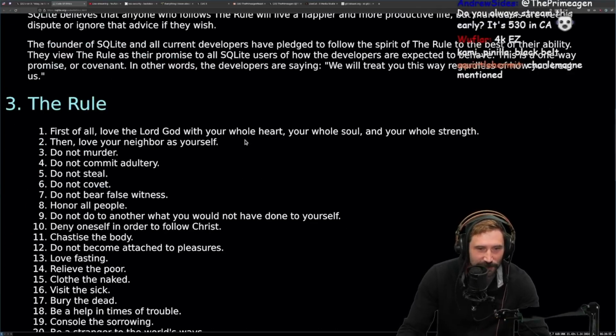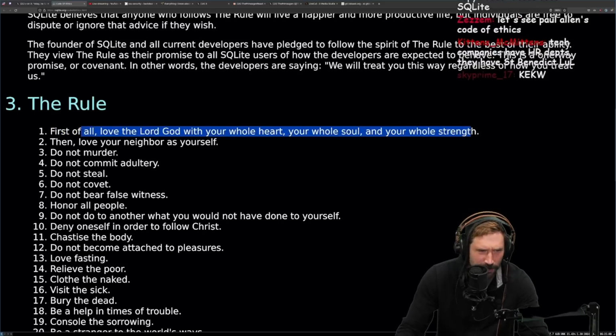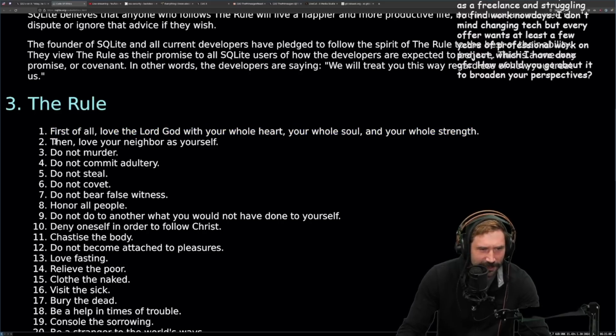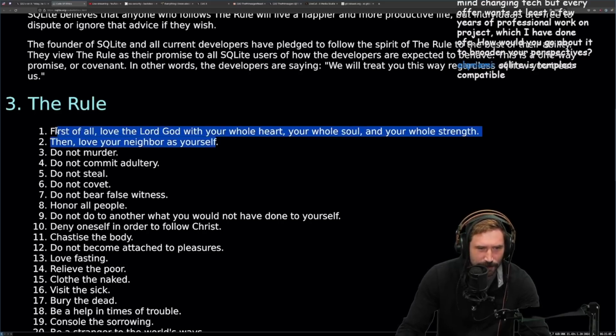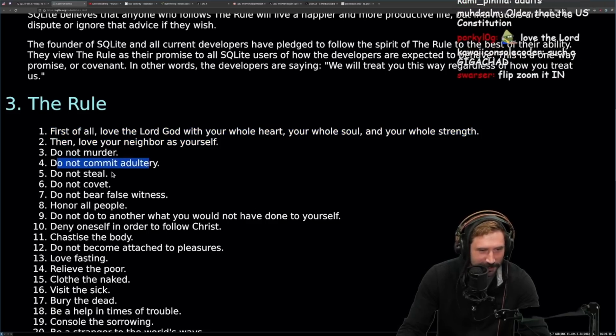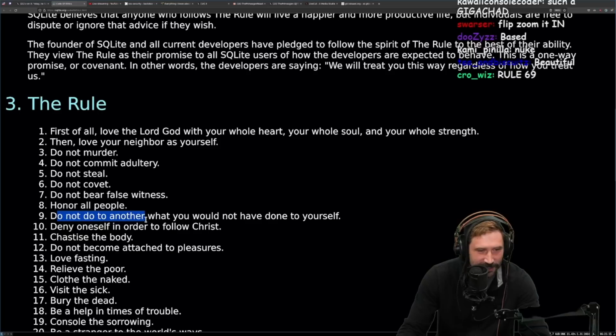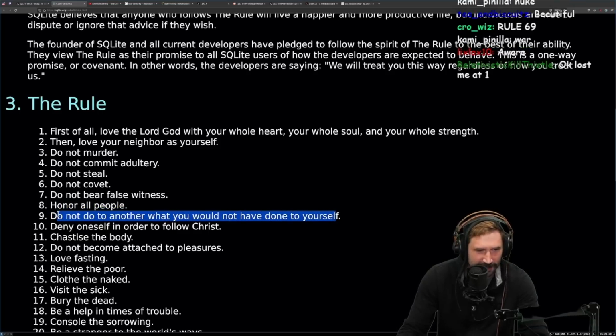First of all, love the Lord your God with your whole heart, your whole soul, and your whole strength. Okay, straight from the most important commandment. Then love your neighbor as yourself. Okay, that's part 1 of the most important commandment, right? Do not murder. Okay, yep. Do not commit adultery. Do not steal. Do not covet. Do not bear false witness. Honor all people. Do not do to another what you would not have done to yourself. Okay, the inversion of the golden rule, interesting.